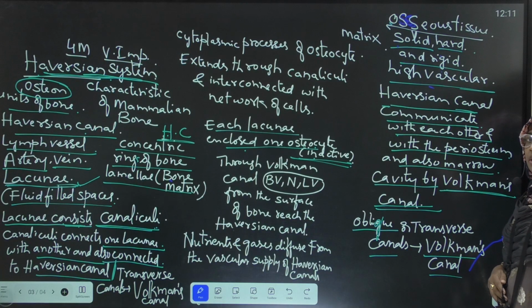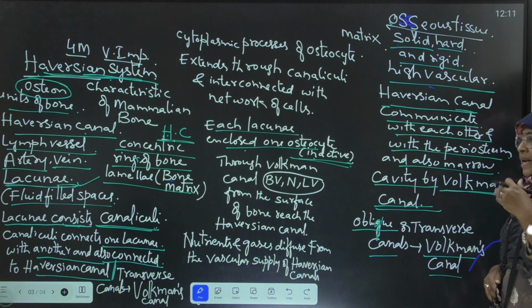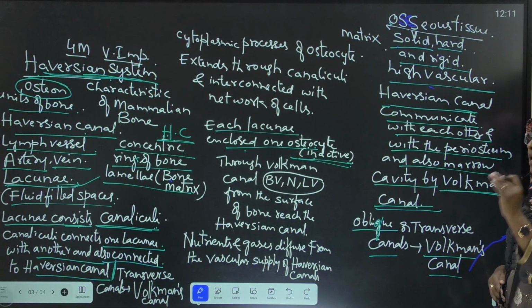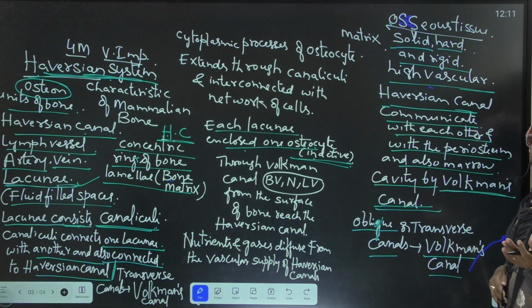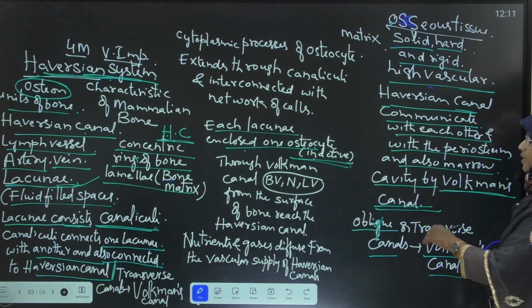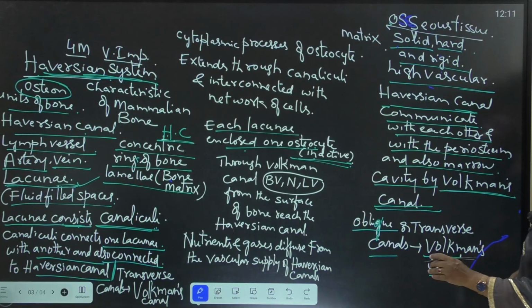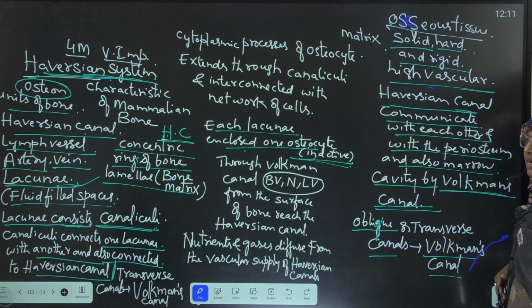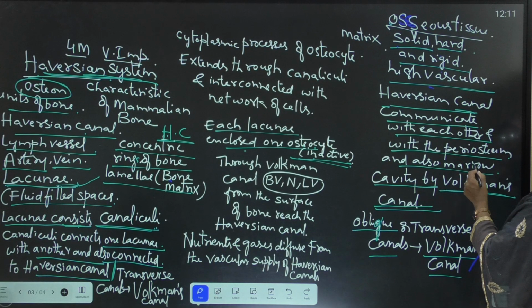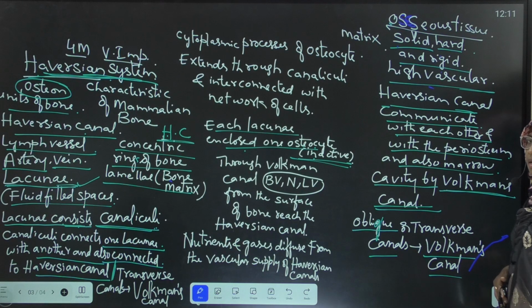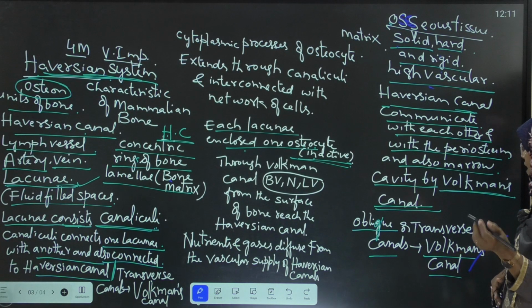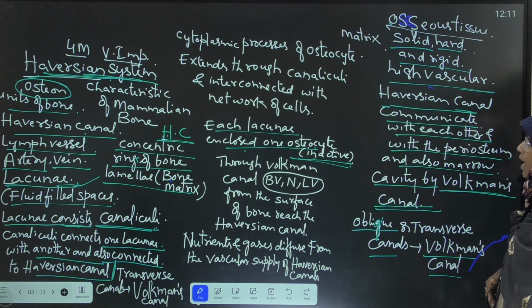How does one Haversian canal communicate with another Haversian canal, the periosteum, and also the marrow cavity? By oblique or transverse canals called Volkmann's canals. Once again, Haversian canals communicate with each other and also with the periosteum. What is periosteum? The outer fibrous connective tissue sheath which covers the bone. Volkmann's canals are the oblique or transverse canals present in the Haversian system.